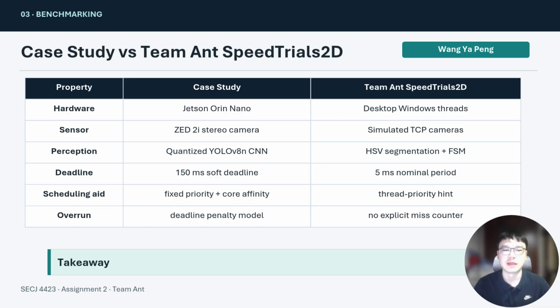The case study has a 150 millisecond deadline. Our controller declares a much tighter 5 milliseconds per task. The most important difference is overrun handling. The case study used a deadline penalty model, while our current RT task carrier does not explicitly count deadline misses. Therefore, our redesign should make timing failure visible, measurable, and recordable.